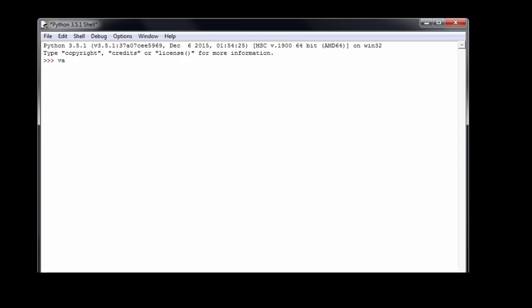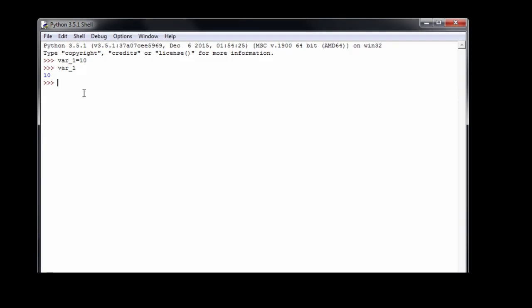I'll give the name VAR underscore 1 is equal to, which is the assignment operator. It is helpful to create and name the variable. Now I'll enter the value, that is 10. Now the variable is created. If you want to check, just type the name of the variable and press enter. We can see the value.